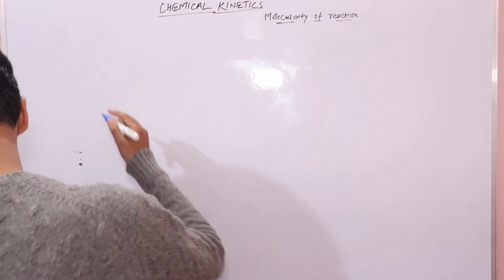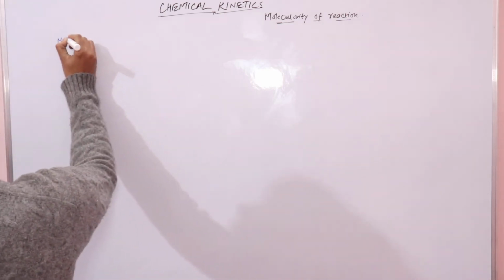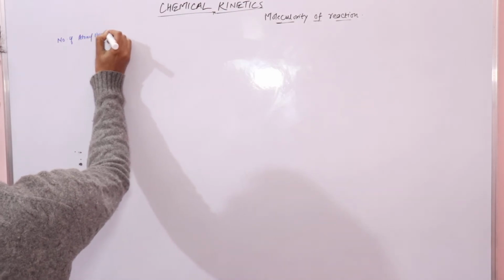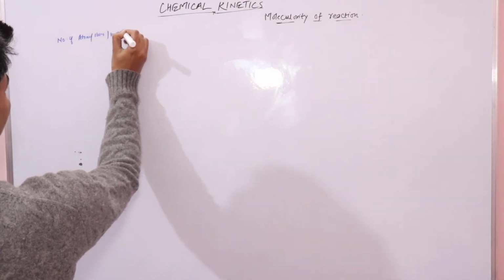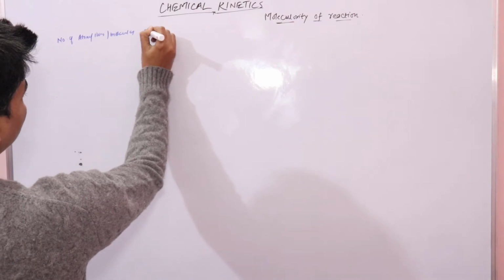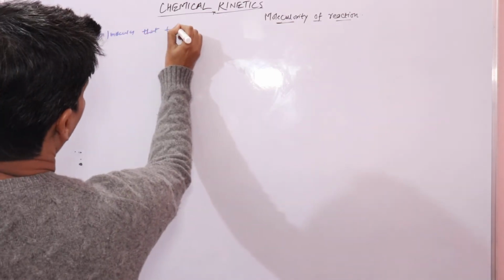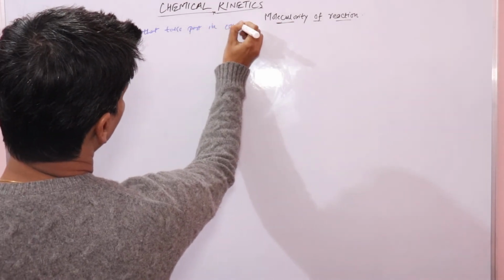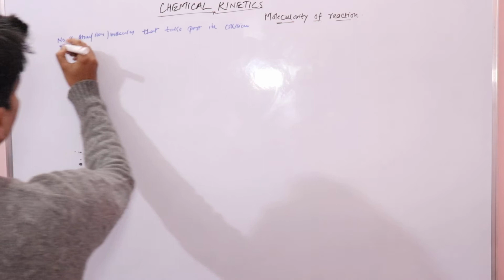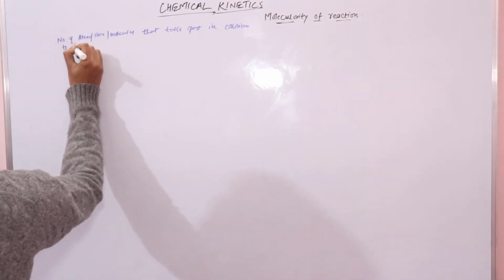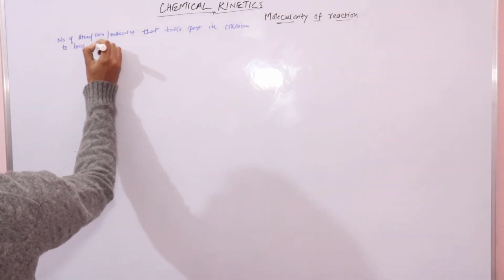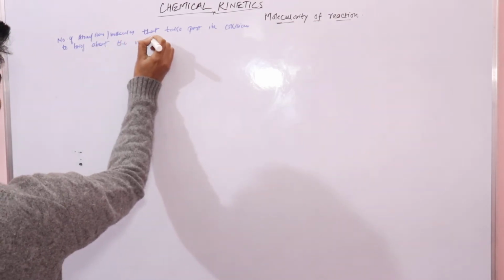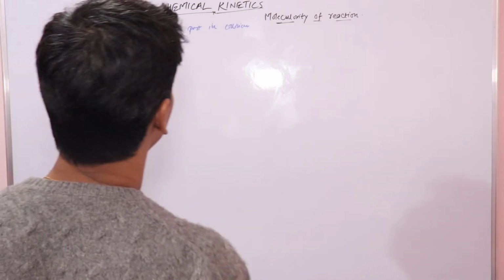So molecularity is the number of atoms, ions or molecules that take part in collision to bring about the reaction, right?